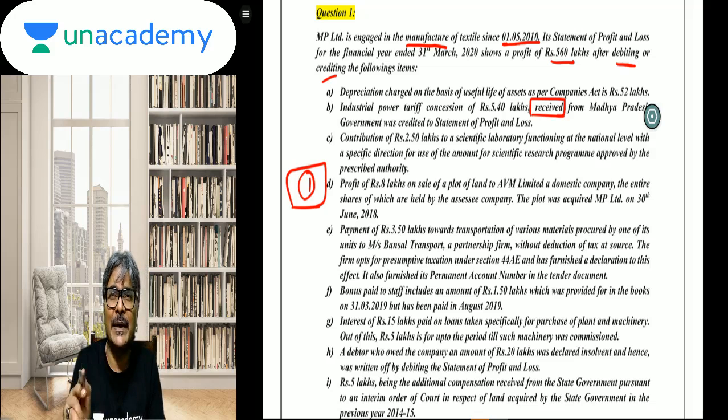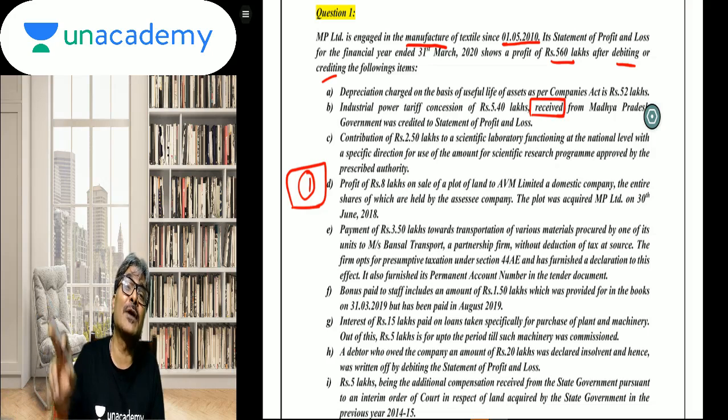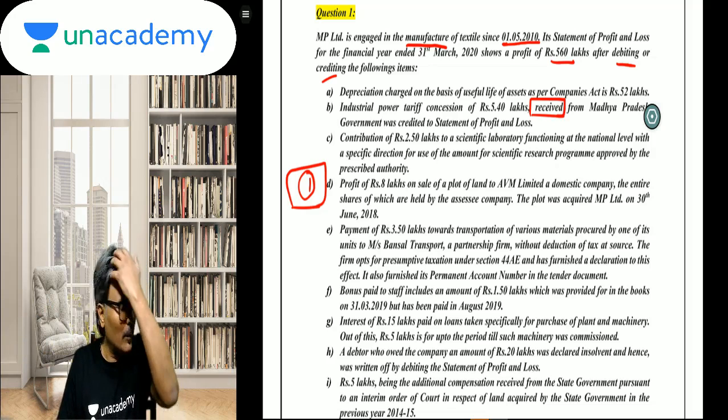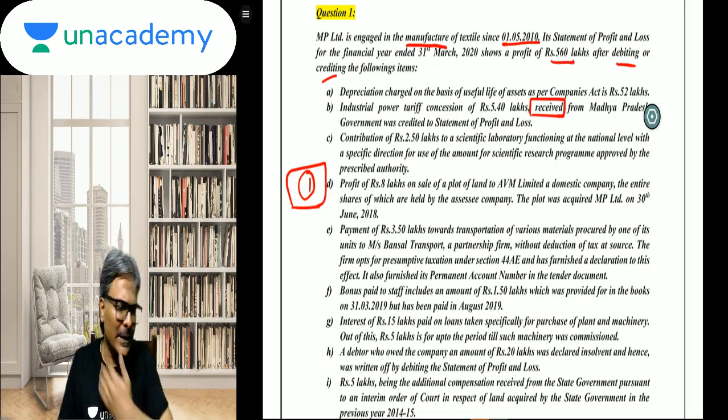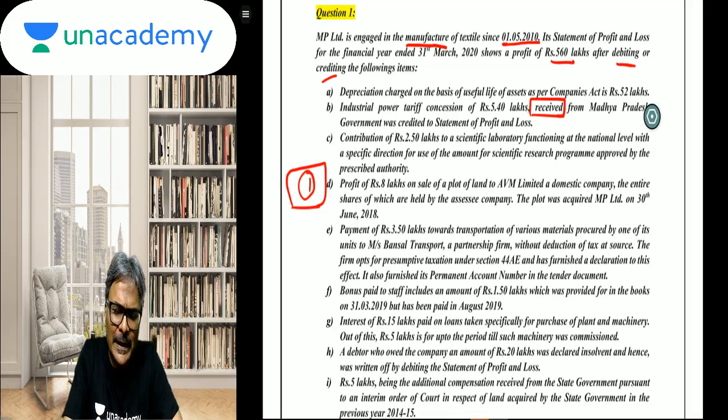Students, under the head capital gains, there is section 47, as per which any transfer of a capital asset by a company to its wholly owned subsidiary or vice versa is not considered as a taxable transfer, provided the transferee is an Indian company. Provided what? Provided, students, the transferee is an Indian company. So, on that note, we will say that this particular case is 47. So, when you go to the capital gains head, there you will not say this to be a taxable transfer. Keep that point in mind.